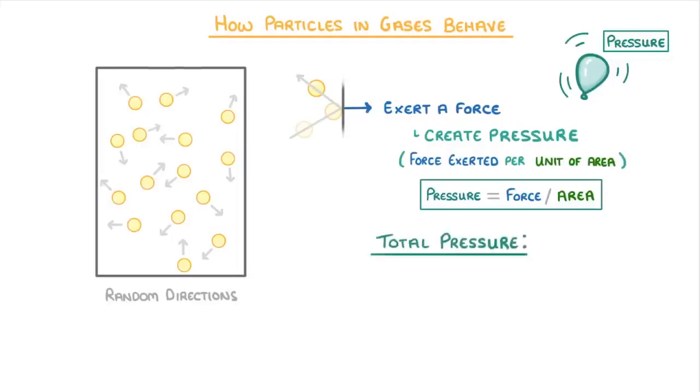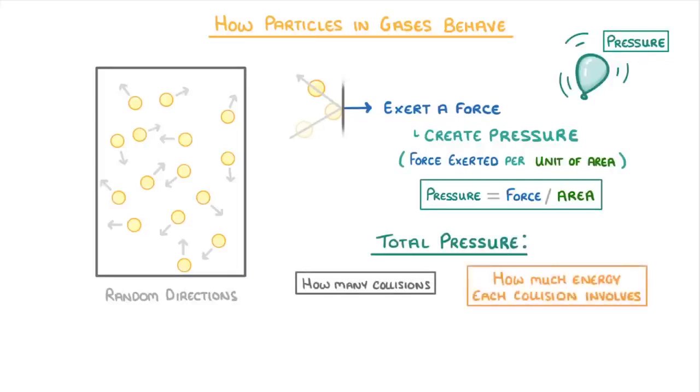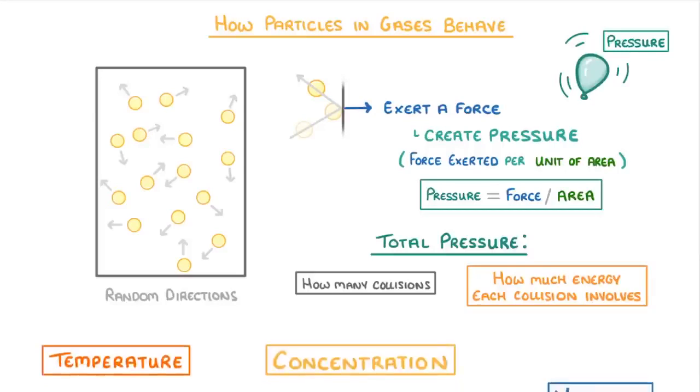The total pressure, though, is going to depend mainly on two things: how many of these collisions there are, and how much energy each collision involves. And we can use these principles to understand how the temperature, the concentration, and the volume each affect the pressure.